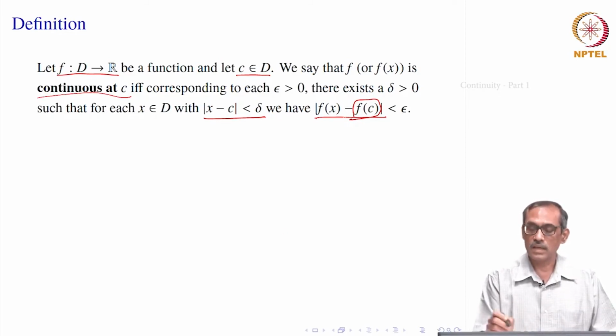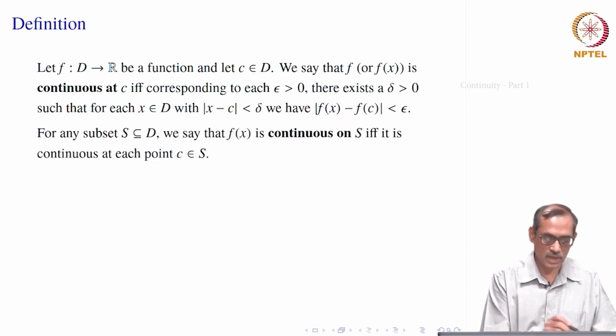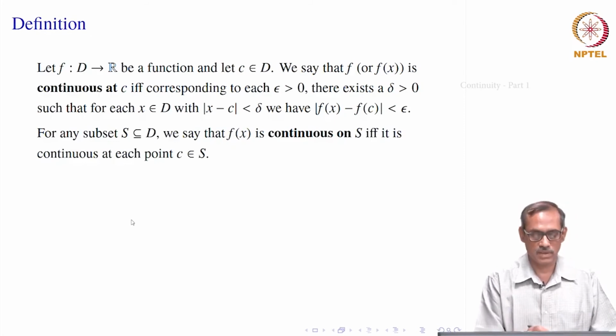Then the left side limit and the right side limit must be equal, but this is for the interior points. If there are end points, then one side of the limit will not be relevant. So, we will be considering the relevant ones. That limit should be equal to f(C). Okay, so that is how we will be connecting with the limit notion.